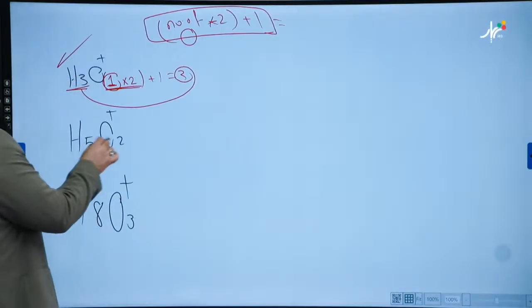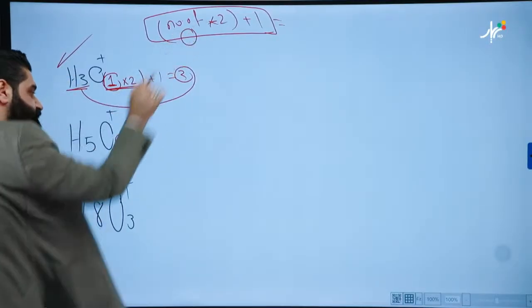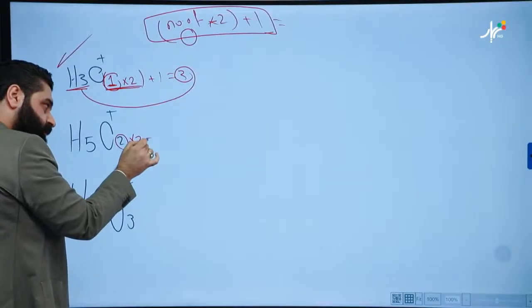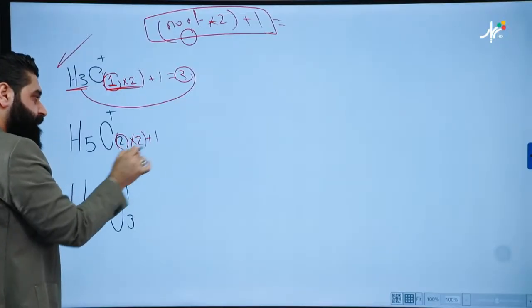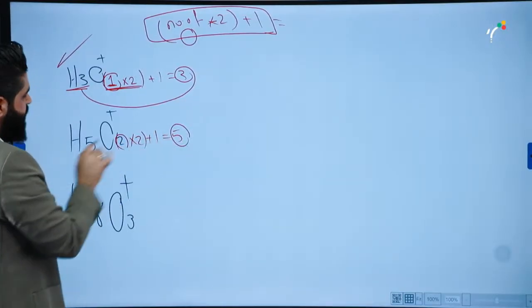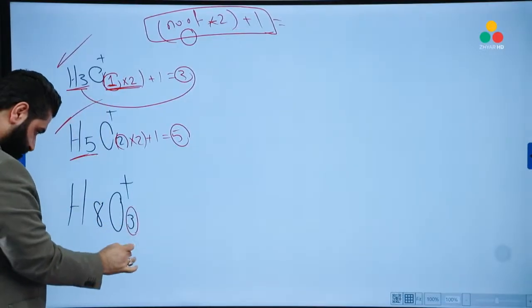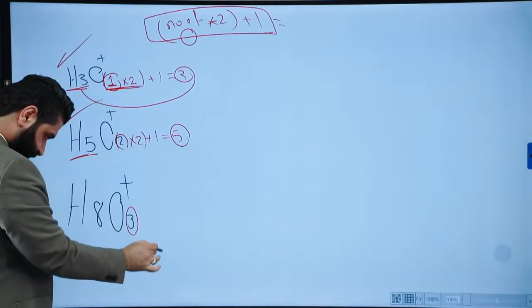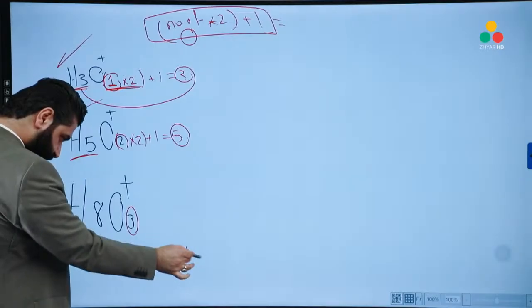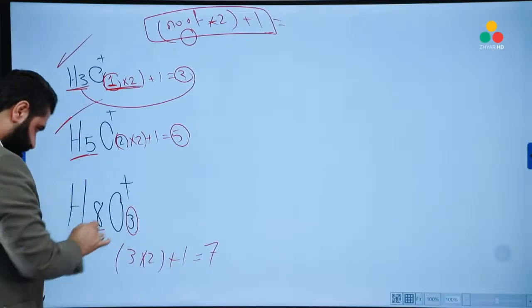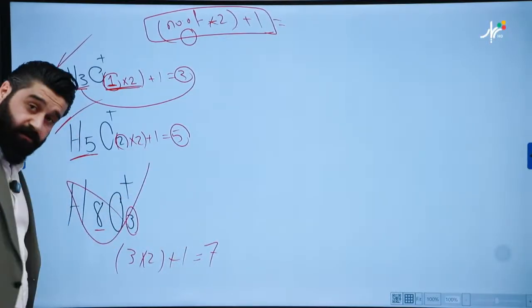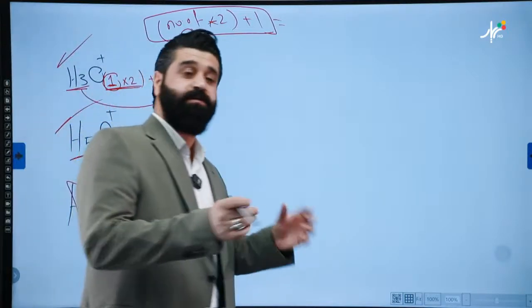Okay, let's do the same thing here. Here we have 2 times 2, 4 plus 1, 5. Do we have 5 hydrogens? Yeah, this is true. Take this one, 3 times 2, 6 plus 1, 7. Oh, we have 8 hydrogens. This is not a hydrated proton. That's how you can identify the hydrated proton.